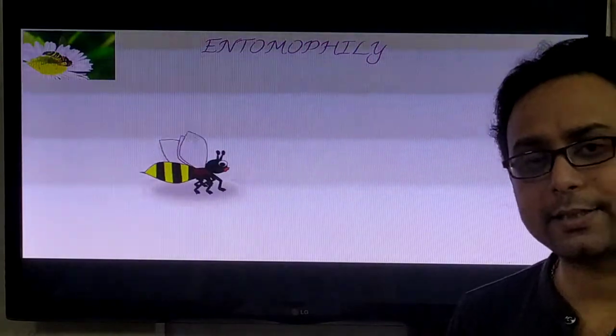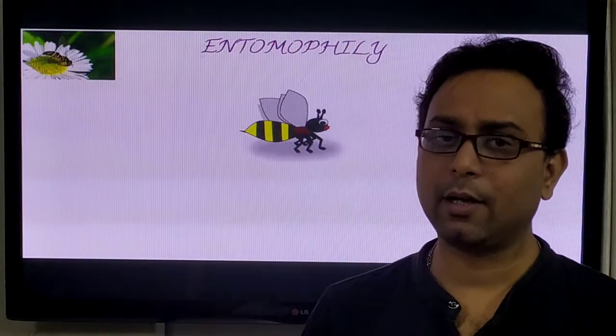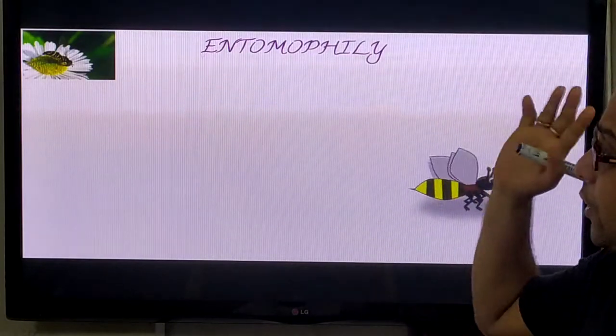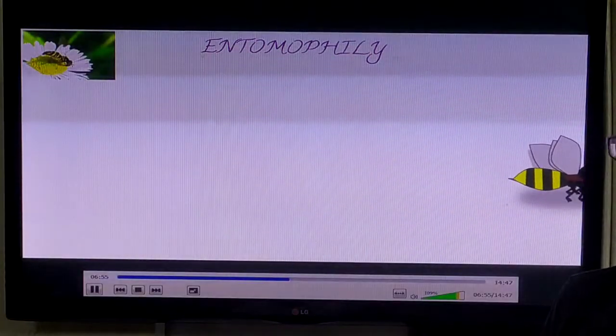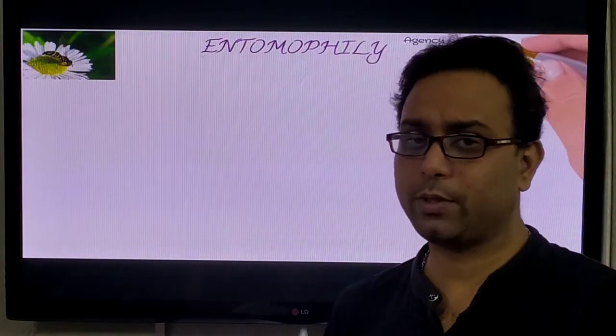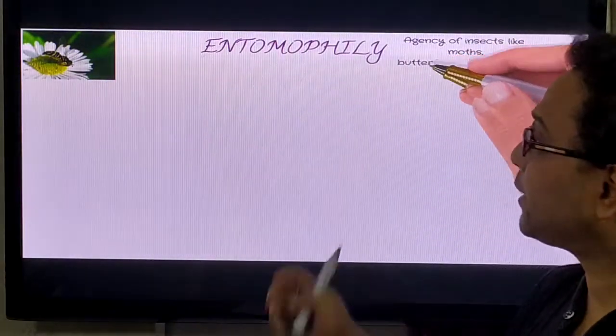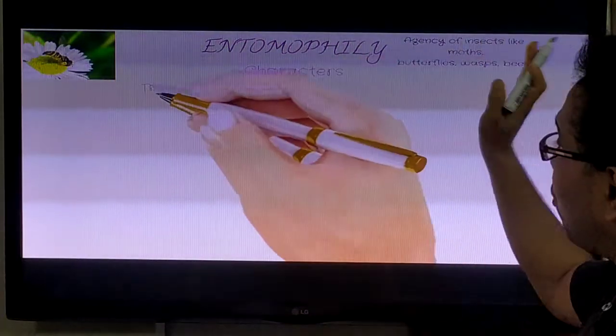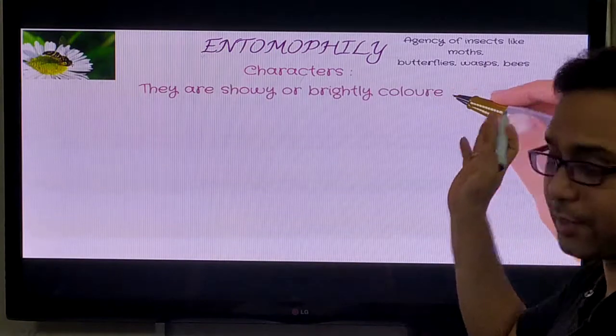Why are insects attracted to the flower? Because the flower is colored and has nectar. But you know, in entomophily, bees and butterflies are the most important insects participating in the process. So here the agents may be moths, butterflies, wasps and bees.